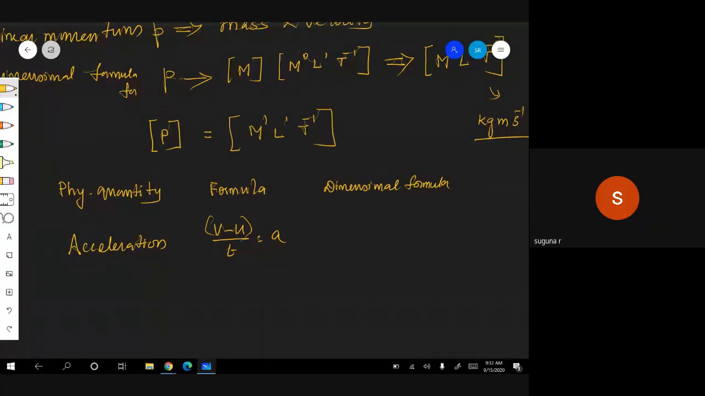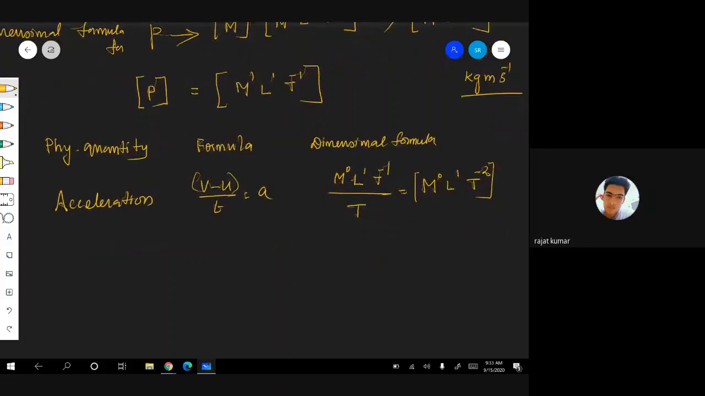Therefore, what is the numerator? Change in velocity. Velocity means what is the dimensional formula? M power 0, L power 1, t power minus 1, divided by time, t. Are you following? And that is nothing but M power 0, L power 1, t power minus 1 coming from the numerator, therefore you will be getting M power 0, L power 1, t power minus 2. And that is the formula. Are you following? Clear? Acceleration. Yes, ma'am.